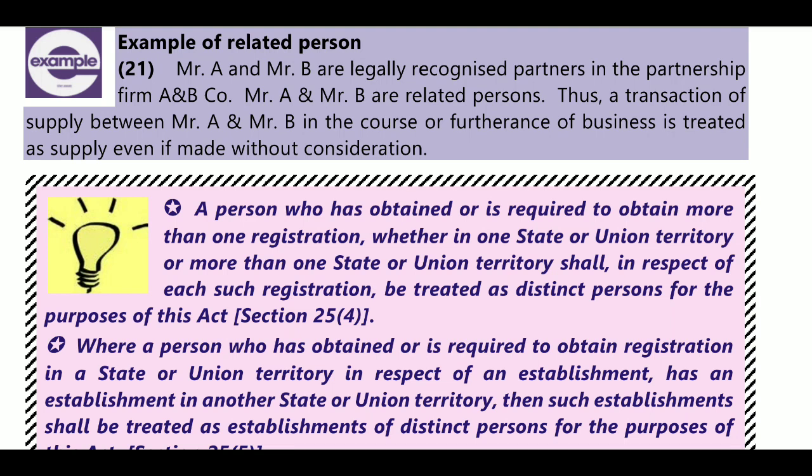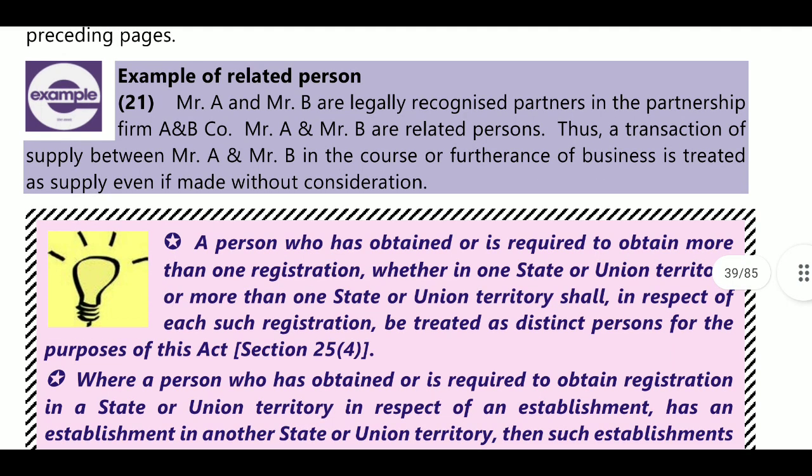For example, related person means Mr. A and Mr. B are legally recognized partners in the partnership firm A, B and Co. And Mr. A and Mr. B are related persons. The transaction of supply between Mr. A and Mr. B in the course or furtherance of business is treated as supply, even if made without consideration. It will be treated as supply when there is a furtherance or course of business.